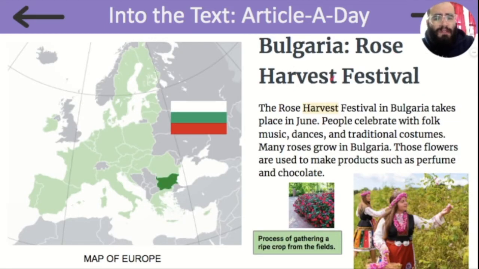Bulgaria, Rose Harvest Festival. The Rose Harvest Festival in Bulgaria takes place in June. Harvesting is the process of gathering a ripe crop from the fields. So when you harvest roses, that means you pick roses from the fields. People celebrate with folk music, dances, and traditional costumes. Many roses grow in Bulgaria. Those flowers are used to make products such as perfume and chocolate. And I see they are gathering roses and they are wearing traditional Bulgarian costumes.